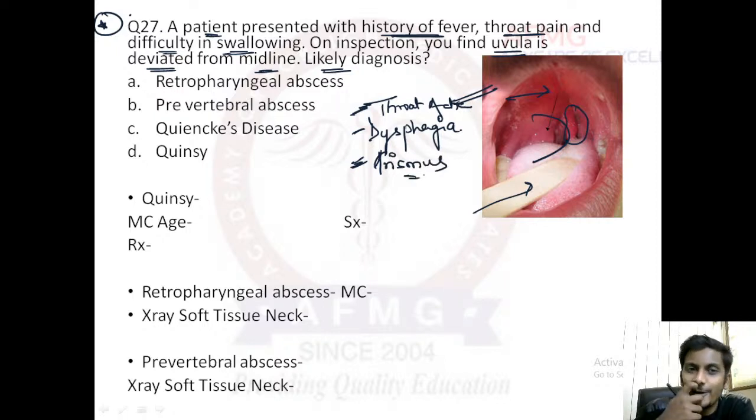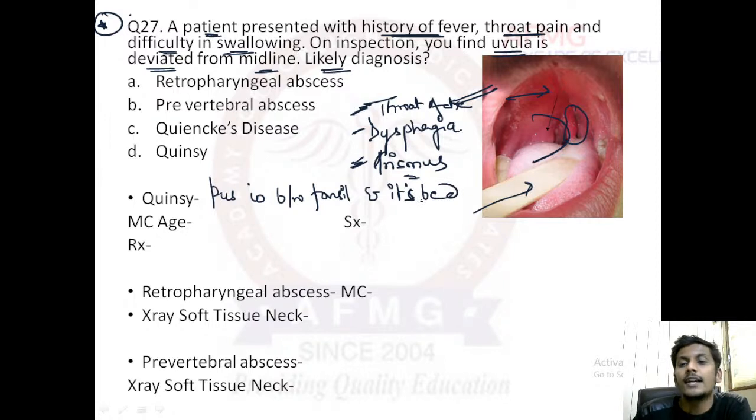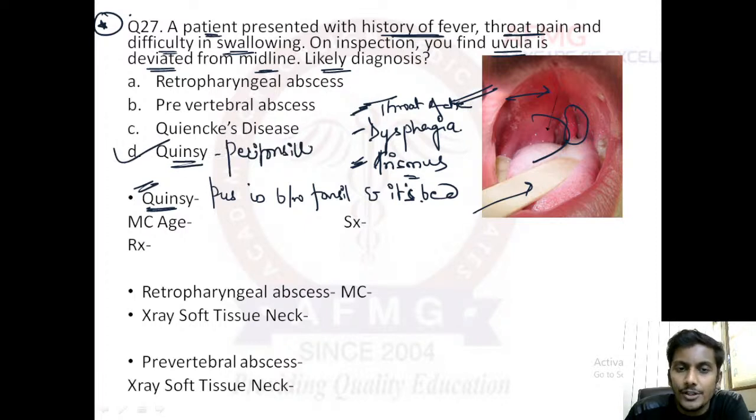So these three important features, along with this oropharyngeal picture where there is accumulation of pus between the tonsil and its bed. This condition is known as quinsy. Option D. Quinsy is actually nothing but a peritonsillar abscess. Important. Quinsy is a peritonsillar abscess.